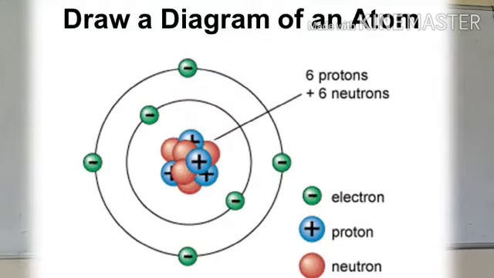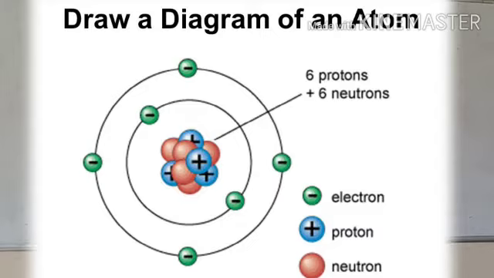In this picture, you can see there are three types of particles. In the center, there are two types of particles. These are called proton and neutron. Protons are positively charged particles. Neutrons do not have any charge, and these two types of particles together constitute the nucleus.